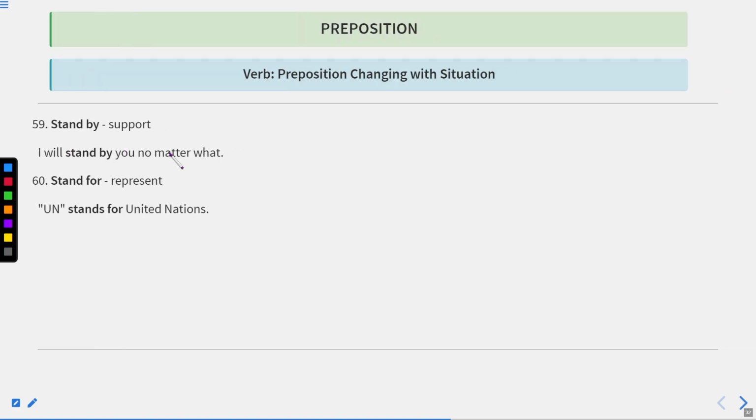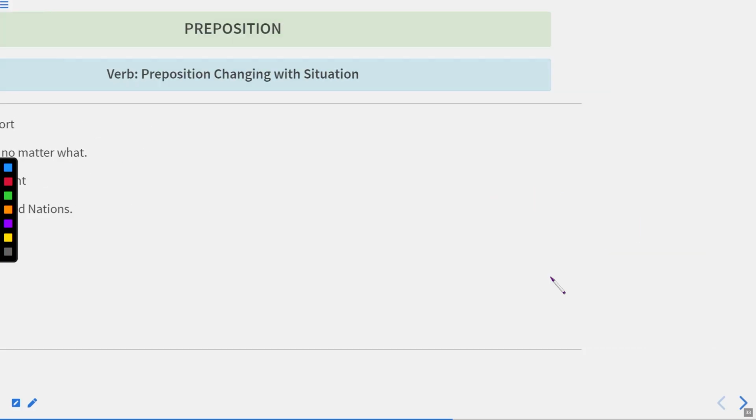Stand by means support. I will stand by you no matter what. It means I'll support you whatever happens. Okay. Stand for means represent. For example, UN stands for United Nations. So UN is actually the short form of United Nations. So we say like this, that UN stands for United Nations. For example, if I say USA, then this A stands for America. Okay. So this is how we use this phrase stand for. Now let us move to the next one.